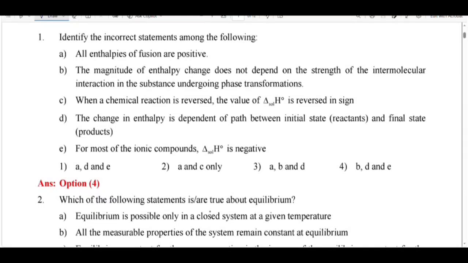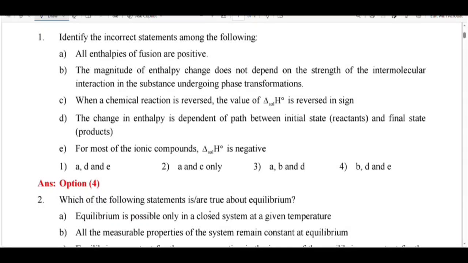So first option, all enthalpies of fusion are positive. This is correct. We know that enthalpy of fusion means melting of solid into liquid. This process is always endothermic. It is positive. And next, option B, the magnitude of enthalpy change does not depend on strength of the intermolecular interaction in the substance undergoing phase transformation. So this option is incorrect because enthalpy change depends on strength.